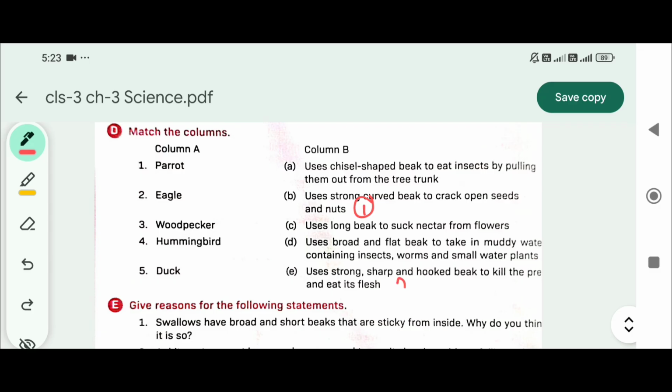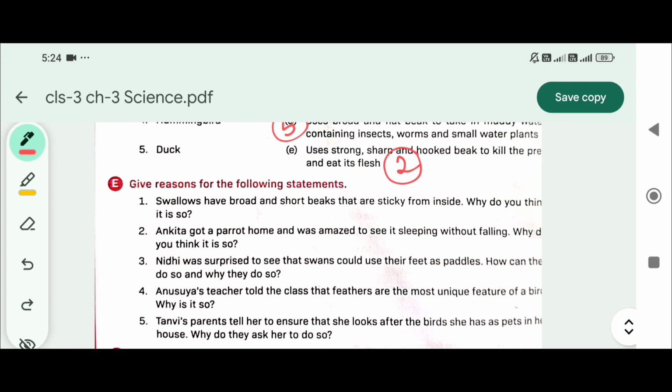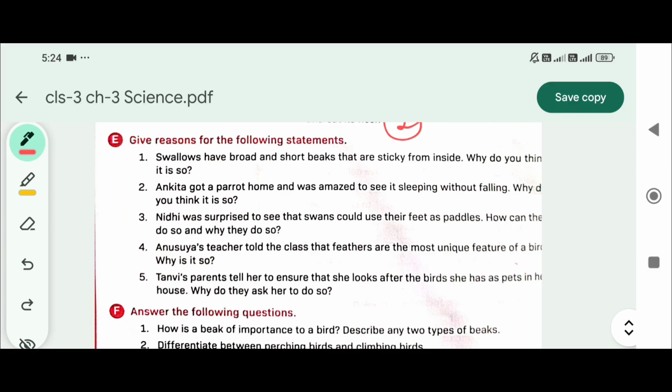The columns. Parrot uses strong curved beak to crack open seed and nut. Eagle uses strong, sharp, and hooked beak to kill the prey and eat its flesh. Woodpecker uses chisel-shaped beak to eat insects by pulling them out from the tree trunk. Hummingbird uses long beak to suck nectar from flowers. Duck uses broad and flat beak to take in muddy water containing insect, worm, and small water plants.